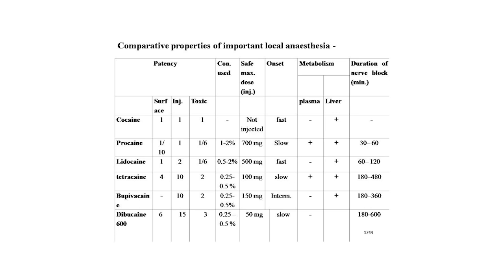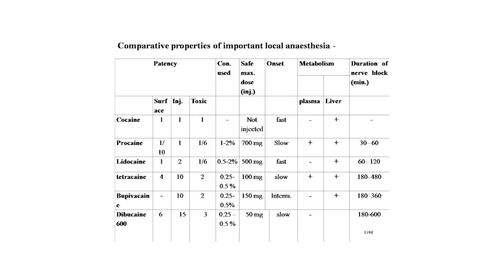Procaine: surface 1 by 10, injection 1, toxic 1 by 6, concentration used 1 to 2%, safe maximum dose 700 mg, onset is slow, metabolism in plasma and liver, duration of the nerve block 30 to 60 minutes. Lidocaine: surface 1, injection 2, toxic 1 by 6, concentration used 0.5 to 2%, safe maximum dose 500 mg, onset is fast, metabolism in the liver, duration of the nerve block